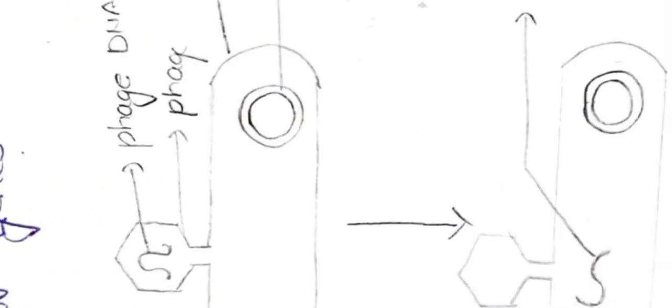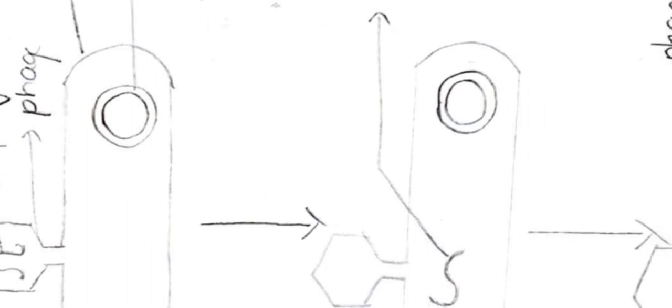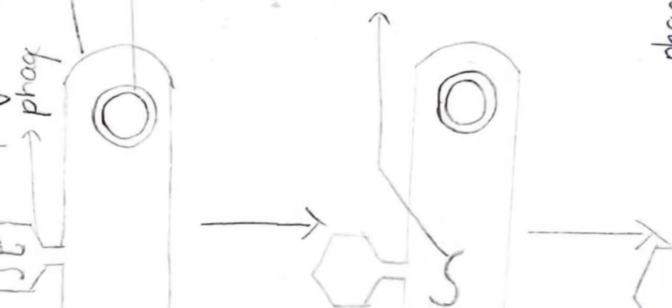So let's see the diagram. First phase, the phage attacks the bacteria, so it releases its genetic material into the bacterial cell. So here a virus infects bacteria, which means the genetic material will enter, and the genetic material is responsible for the infection. We all know a virus is only genetic material.